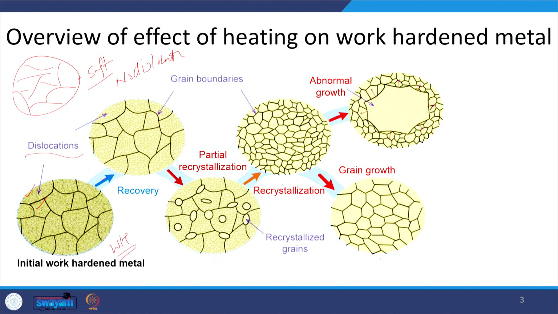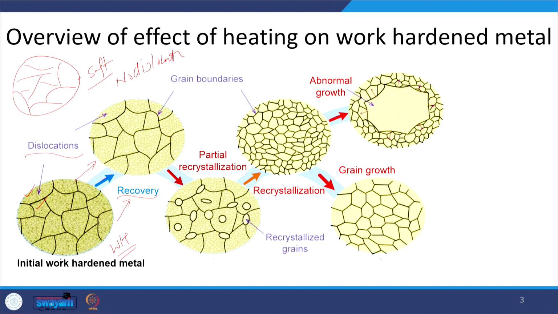If this deformed material is heated to a high temperature, say 0.1 times its melting point or more, then these dislocations tend to annihilate, and annihilation means the loss of dislocations from the deformed metal. This loss of dislocations reduces the hardness, reduces the strength and increases the ductility. So, when a deformed metal is heated, recovery is the first thing that happens.